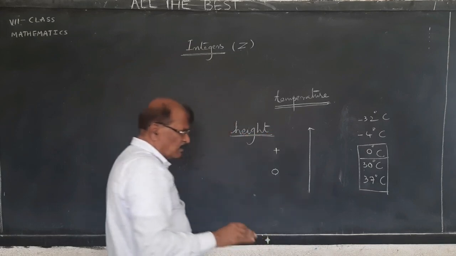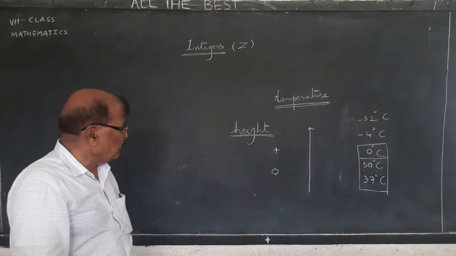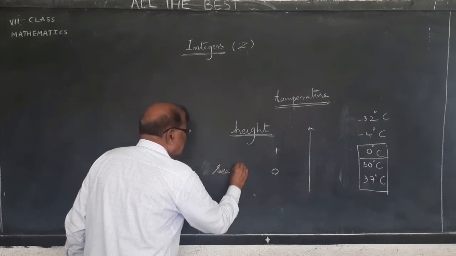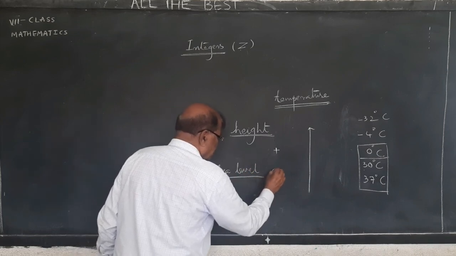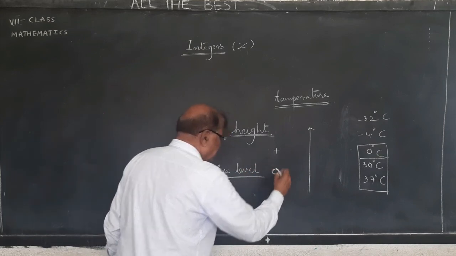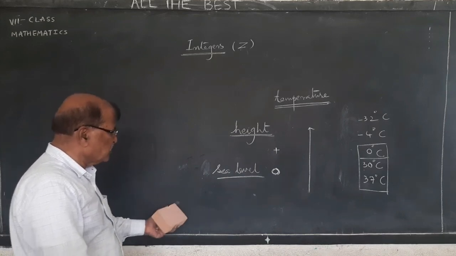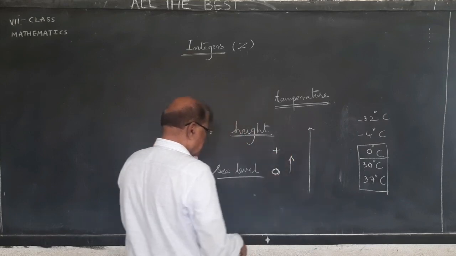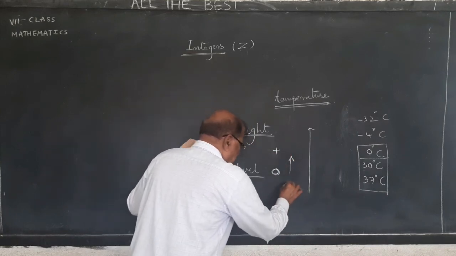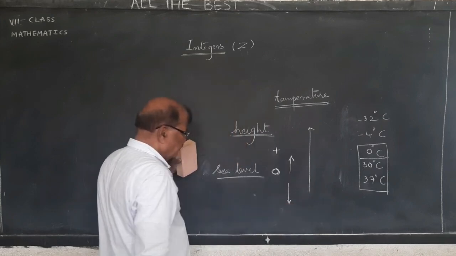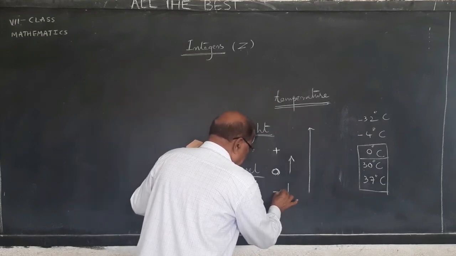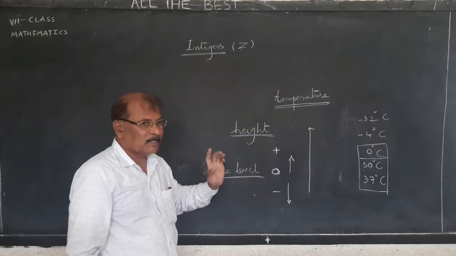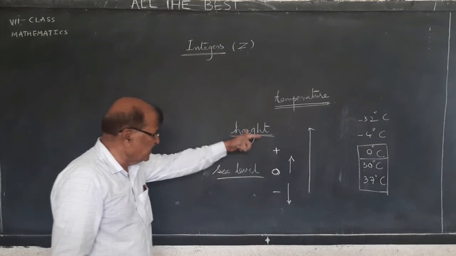what is the yardstick? How do you measure? We take the sea level as 0. If the place is above the sea level, we measure in terms of plus. When we measure below the sea level, we measure in terms of minus. So we need to represent the numbers with plus and minus. There is a need.